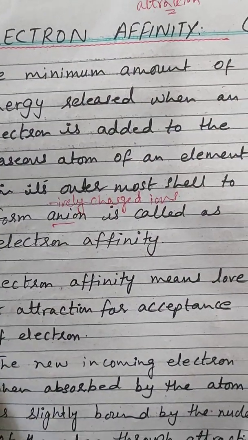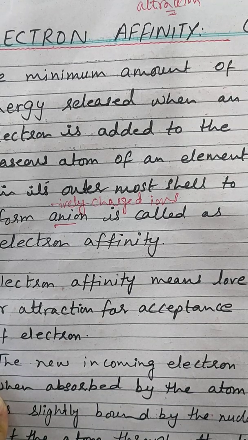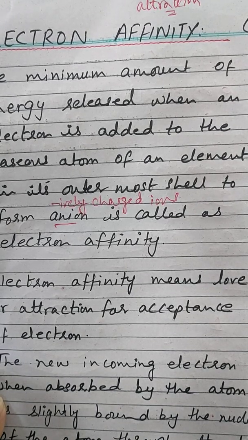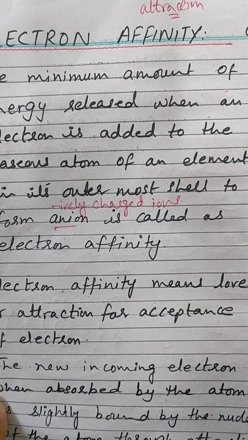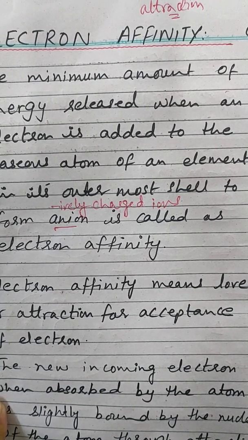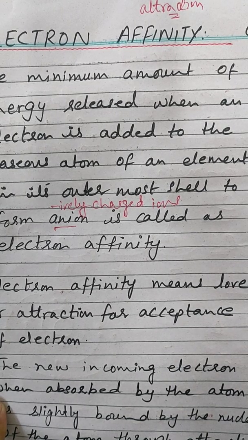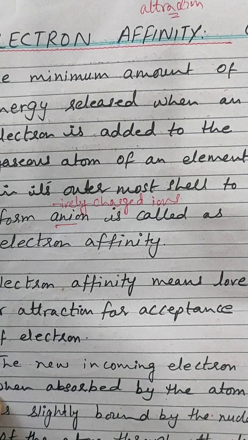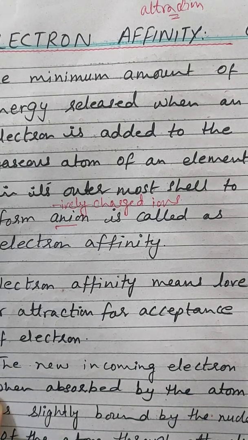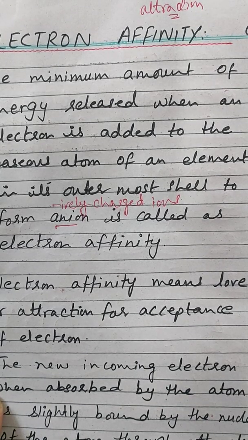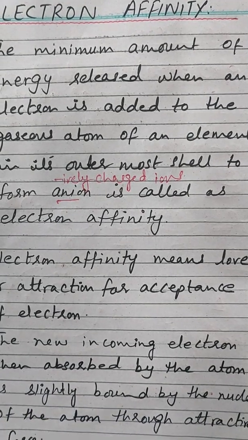So what is electron affinity? Affinity represents the love for electron, love for the acceptance of electron, or the attraction towards electron. It is the minimum amount of energy released when an electron is added to the gaseous atom of an element in its outermost shell. By the addition of an electron in the outermost shell, the atom becomes negatively charged, and negatively charged ions are called anions. And the phenomenon is called electron affinity.